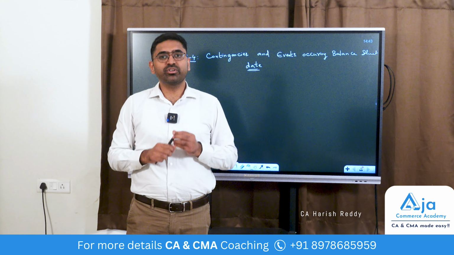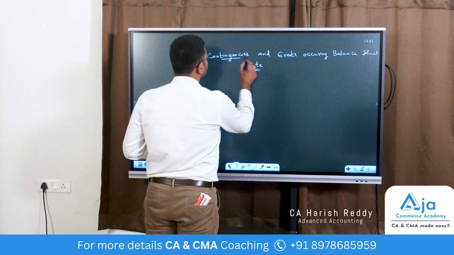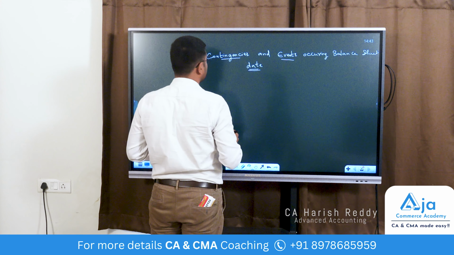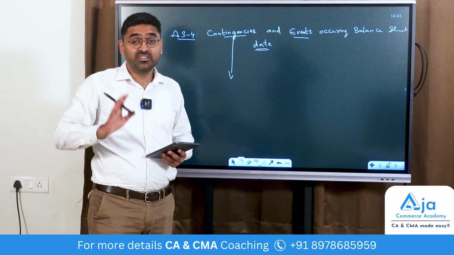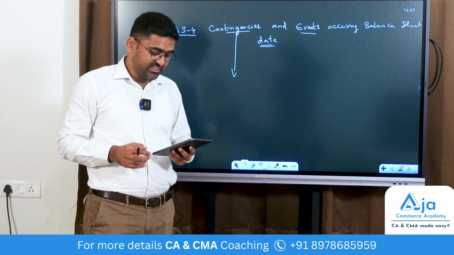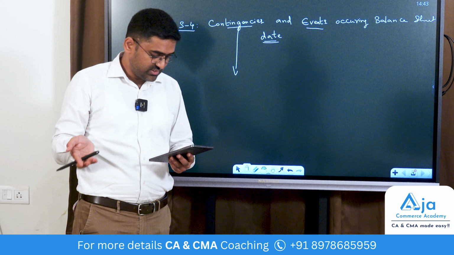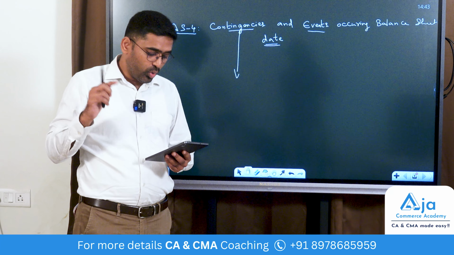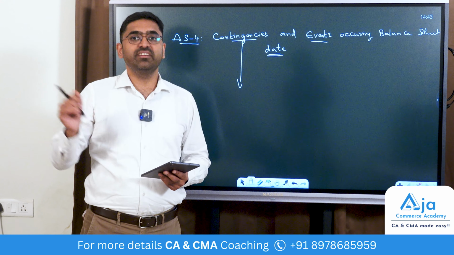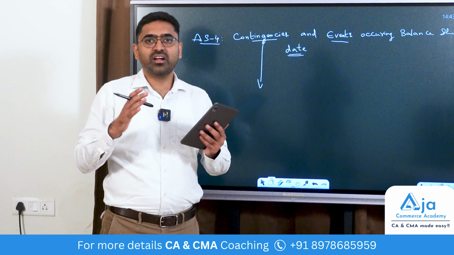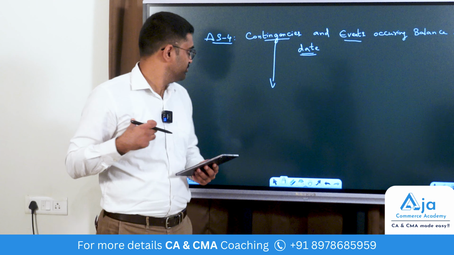So we are discussing Accounting Standard 4, contingencies and events occurring after the balance sheet date. First, we need to understand what a contingency is. A contingency is a situation or a condition, the ultimate outcome of which, either a gain or a loss, is determined only on the occurrence or non-occurrence of a future uncertain event, not in the control of the enterprise. It can be anything over which I don't have control.